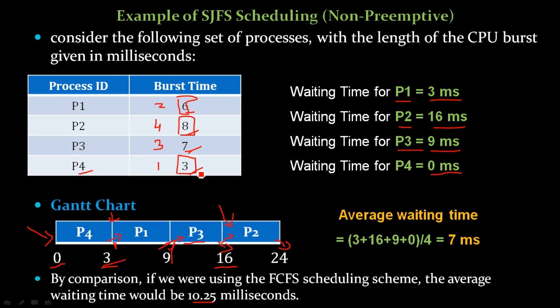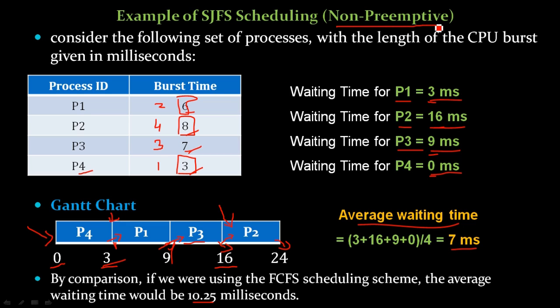hence it occupied the CPU first. Okay, so based on these values we are calculating the average waiting time. For the average waiting time, we have to add 3 plus 16 plus 9 plus 0, right? So 3 plus 16 is 19, 19 plus 9 is 28. So 28 divided by 4 is 7 millisecond. So as per the first come first serve scheduling algorithm it is 10.25 millisecond, and as per shortest job first scheduling it is 7 millisecond, right? So it is non-preemptive.